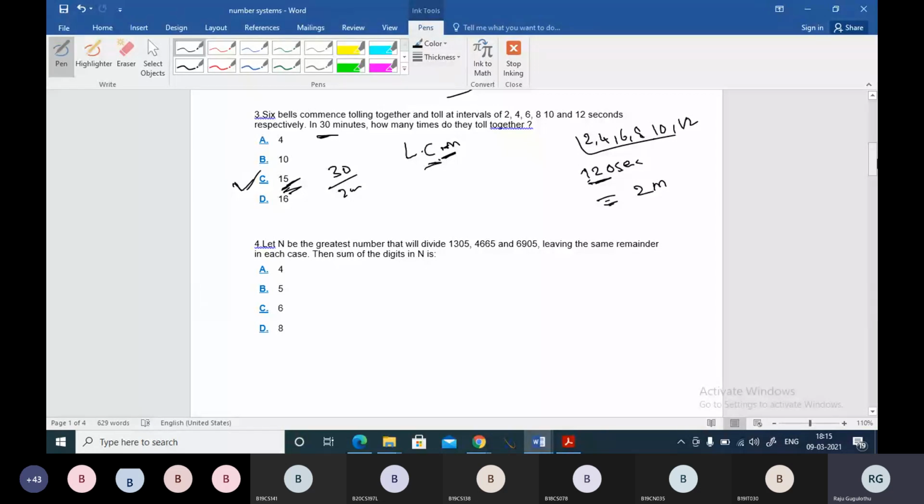So leaving the same remainder means we have to find the difference between the numbers, and we have to find the HCF of the differences. There you will find the number, then you can tell the sum of the digits. Here you cannot apply the shortcut, that is the reverse going process. What we have done in the first question will not be applicable, but the general procedure has to be followed. Come on, you find the difference of the numbers and tell me the HCF. Concept is very clear, right? Come on, do it.